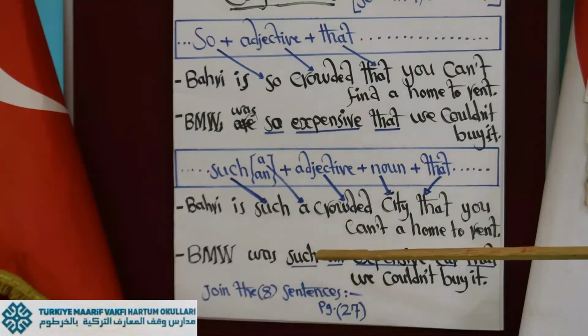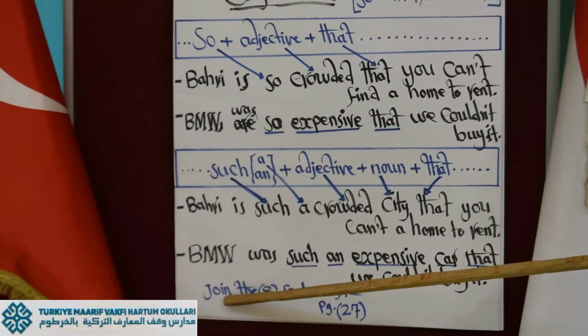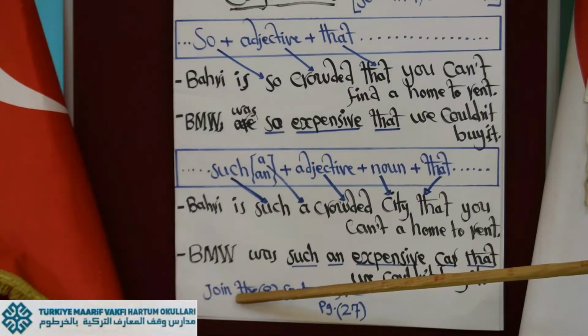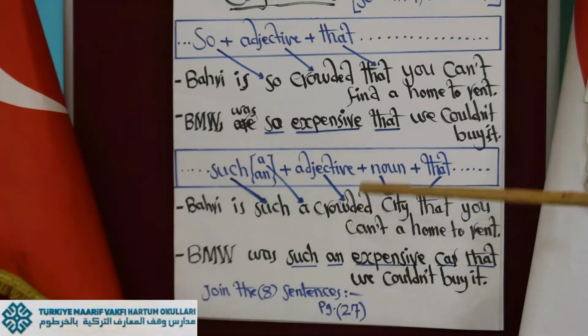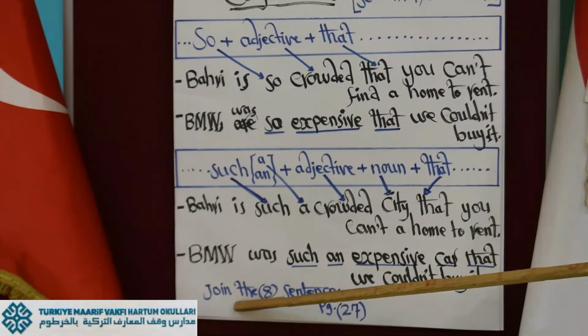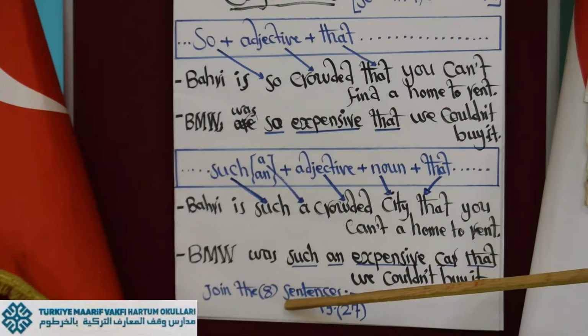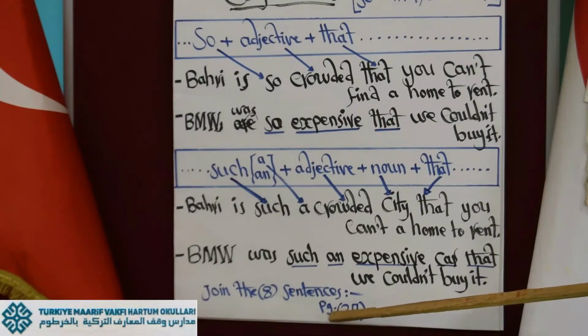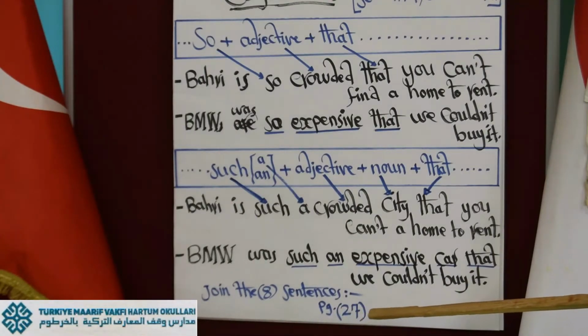Before we go ahead, let me tell you about the homework which is needed here. In case of conjunction, we say join the 8 sentences, page 27.